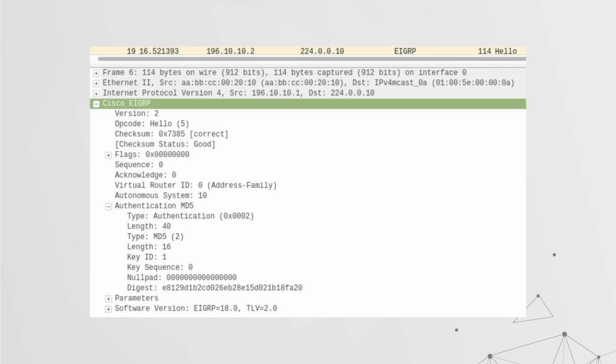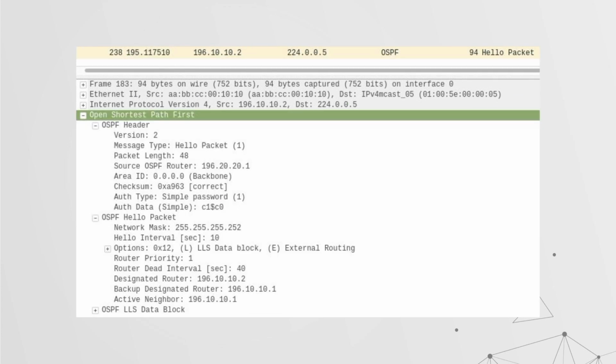So let's take a look at a packet with password and specifically crypto. So if we have a look over here, this is an EIGRP hello packet, and if we take note, over there is now an authentication MD5. And it's got various bits of data which we won't easily understand, but something like EIGRP would be able to easily take this data, create the right hash, and then we can supply that to a password cracker like John the Ripper.